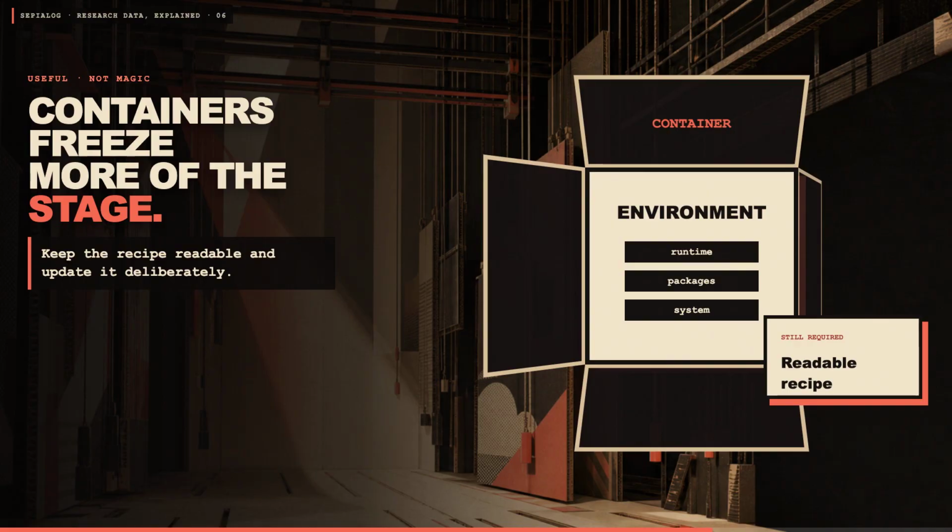Containers can freeze more of the stage, but they are not magic. Keep the recipe readable and update it deliberately.